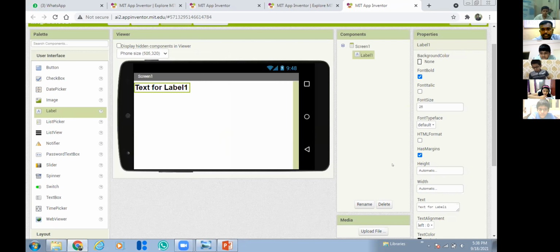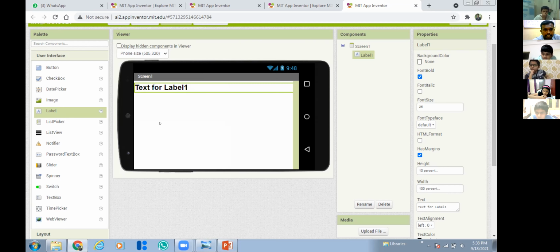Then I have to set the height and width for this heading label. I am going to set the height as 10. You can select percent, so go to percent and give 10, so height 10%, and click OK. Then for width go to percent and give 100. So the height is 10% and width is 100%. See now the height is 10% and width 100% is occupied.